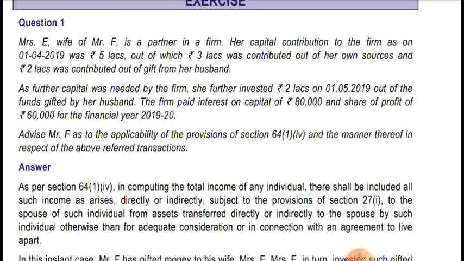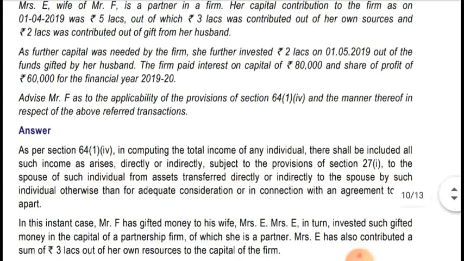As you all know, we have to check the capital contribution on the first day of the previous year, that is, on 1st April 2019. We check the amount of contribution at the beginning of the year, not contributions made after that, and do the proportion on that basis. So we check the 5 lakh, of which 3 lakh was Mrs. E's own contribution and 2 lakh was a gift received from her husband. In respect of the 2 lakh, the clubbing provision will be applicable, and in respect of the 3 lakh, clubbing provision will not be applicable to any income arising from it.